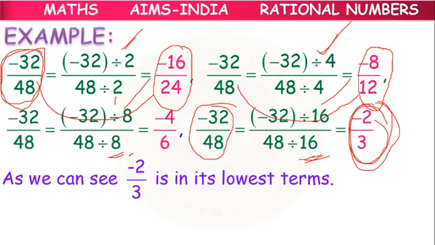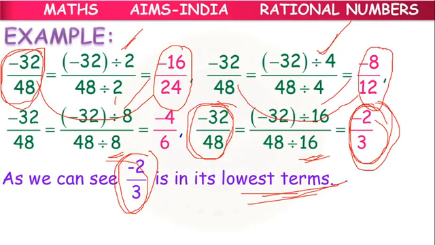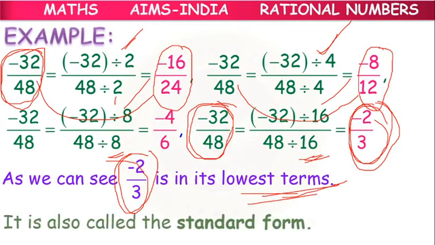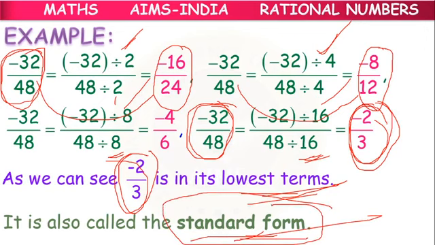This minus 2 by 3, for minus 32 by 48, is in the lowest terms. Dividing with a common divisor and writing in lowest terms, we call it the standard form. So rational numbers can be divided with the same non-zero integer and can be written in the form of standard forms.